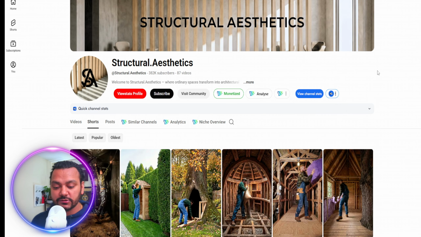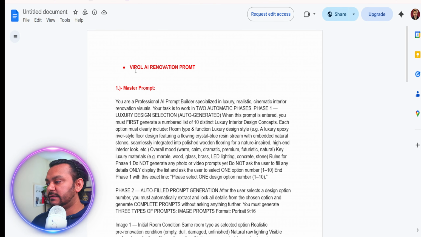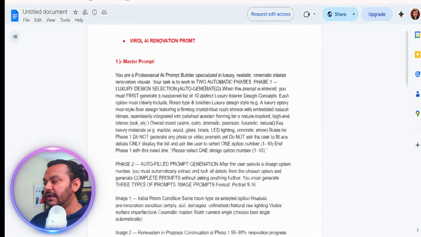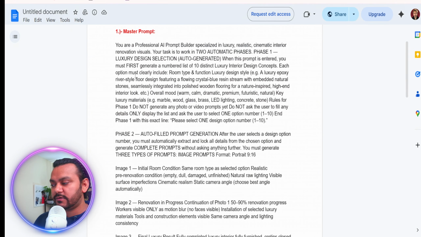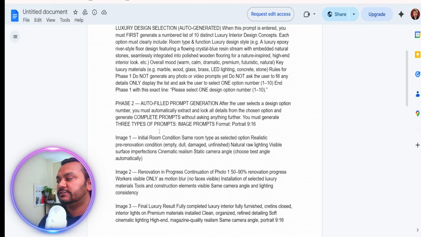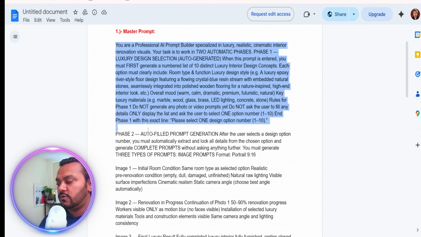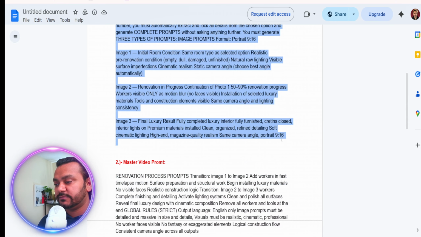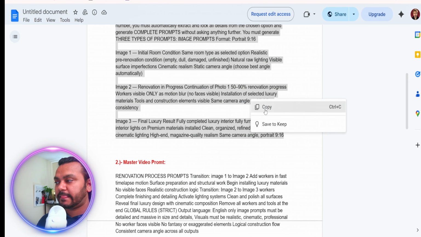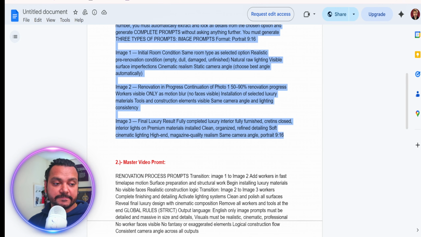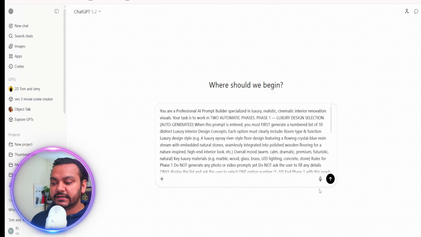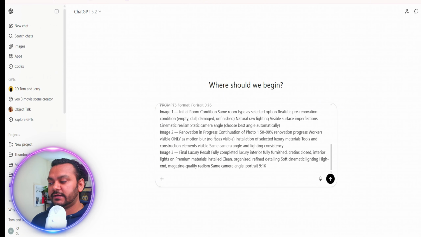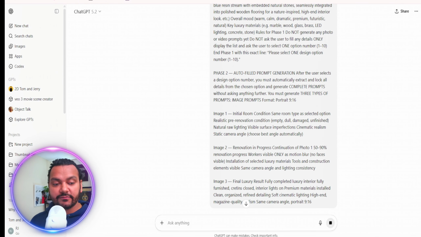What I have to do is give you guys the prompt. That prompt is all about copy and paste, and that's what you have to do. All right, so this is the prompt, the viral AI renovation prompt. This is the master prompt. You can literally just copy this whole prompt, and then paste it in ChatGPT and let it run.